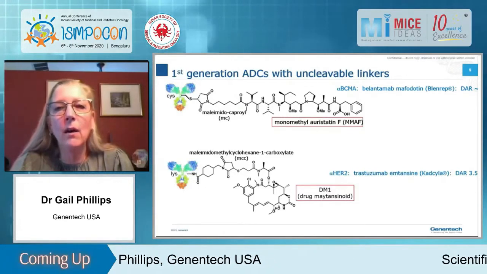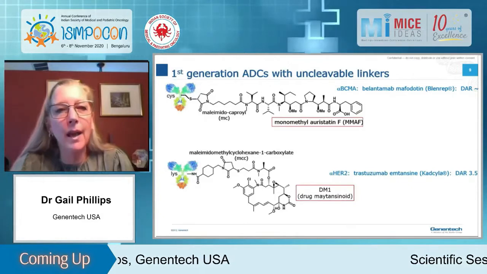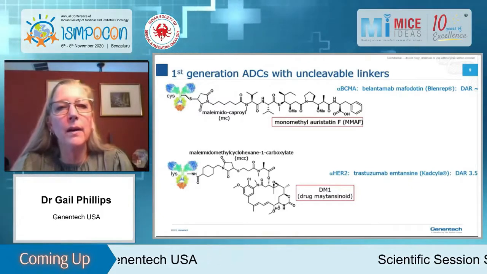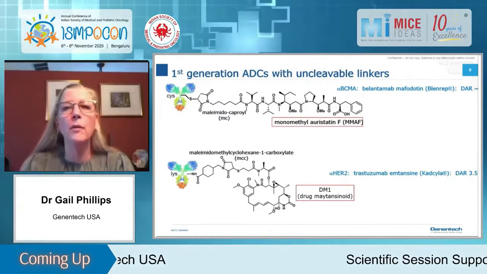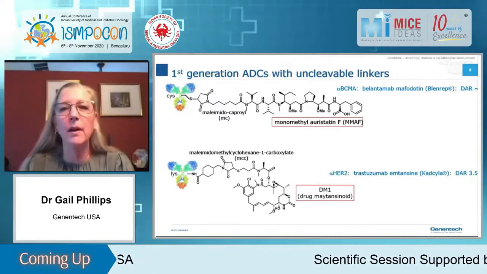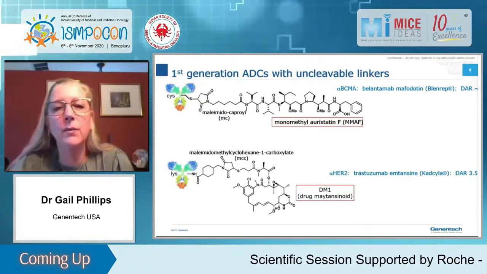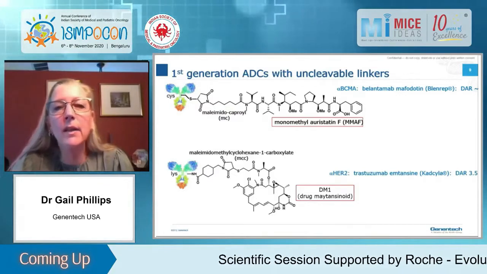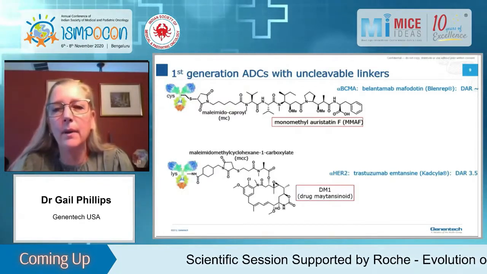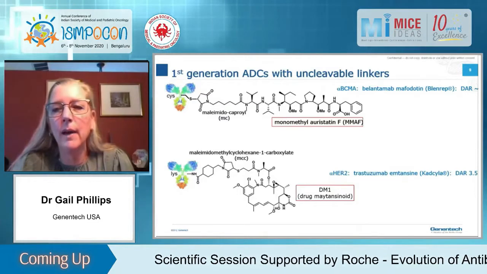And this has the auristatin MMAF, which again is an auristatin that is not cell permeable. So once this ADC is catabolized inside the cell, the MMAF cannot exit the cell. So this would not have bystander activity. And these types of ADCs have very different properties, which I'll cover at the end.